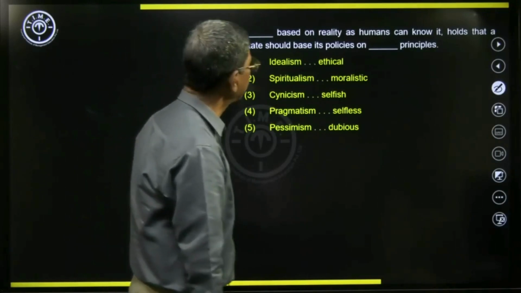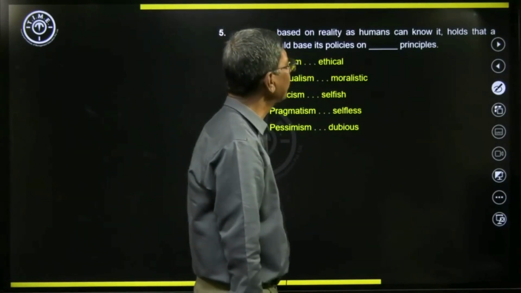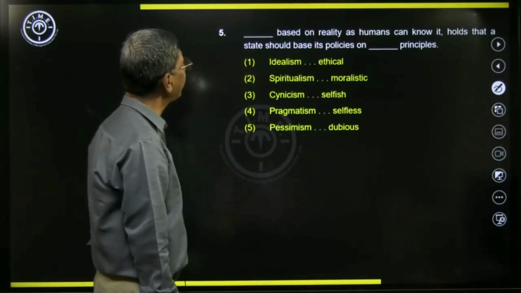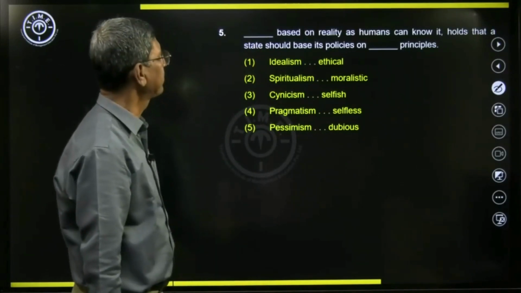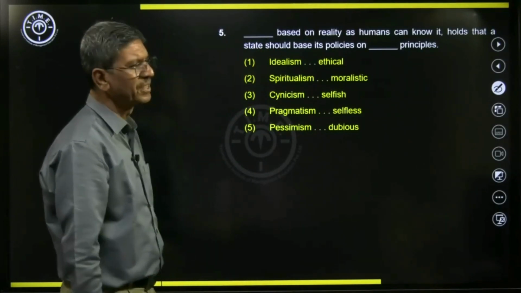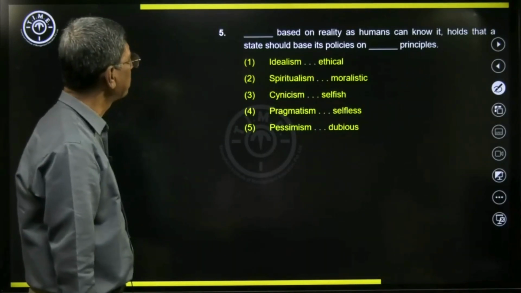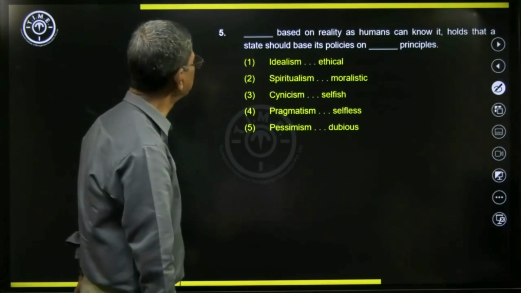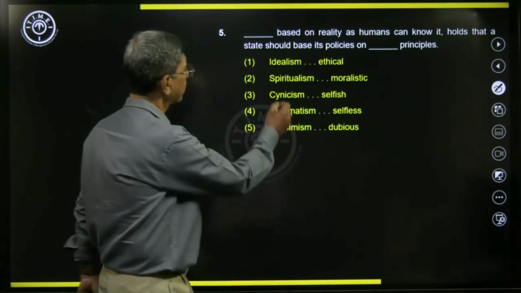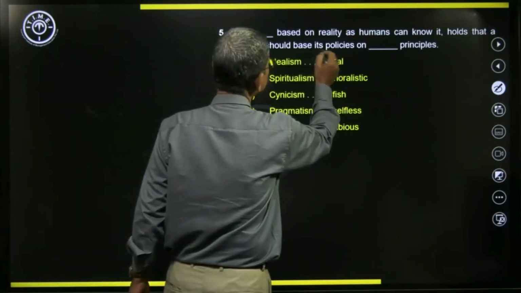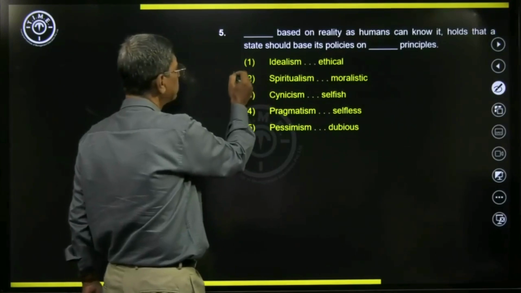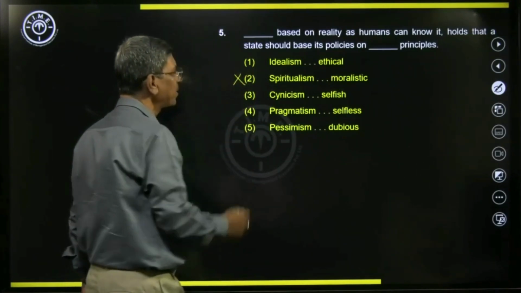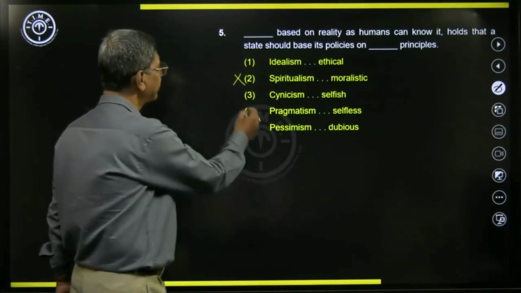Dash based on reality as humans can know it holds that a state should base its policies on dash principles. So which one is the best one? The dash based on reality. Can we think of state policies in which spiritualism is included? No. What is cynicism?